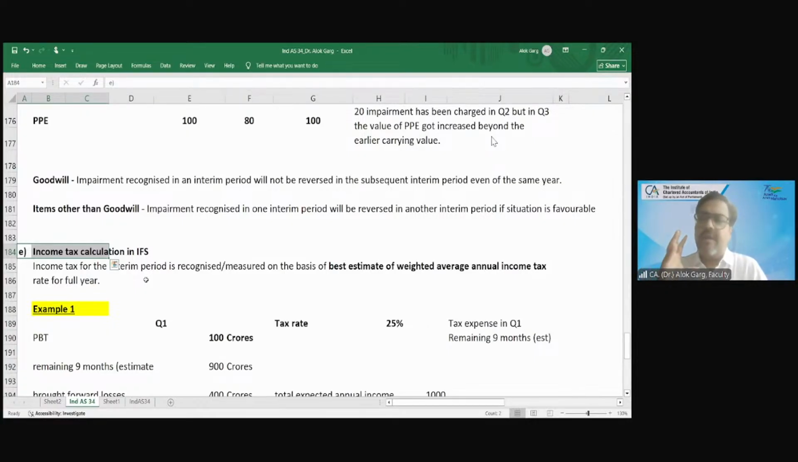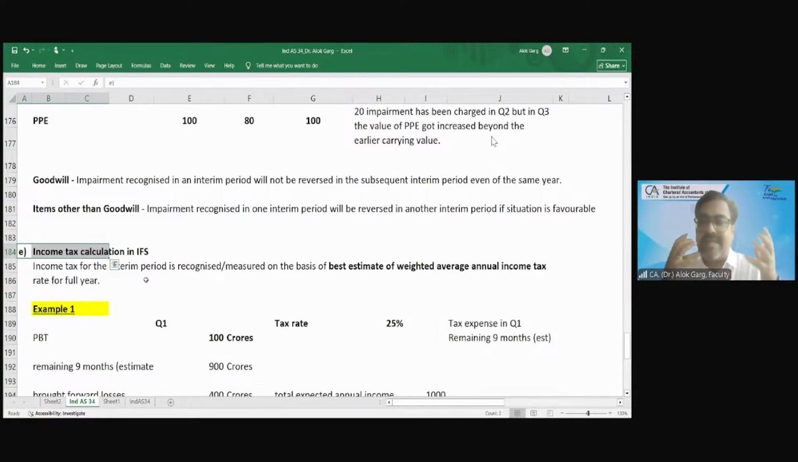Let's say 100 crore is the profit in quarter 1 and 30% is the tax rate. So what is my quarter 1 tax expense? 30 crore. If Ind AS 34 would have been silent, the companies would have been creating 30 crore rupees of tax on a profit of 100 crore in quarter 1. And since the losses are there in the remaining 3 quarters, the company should not take that into cognizance.